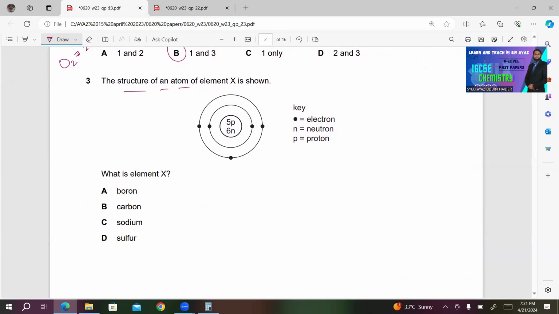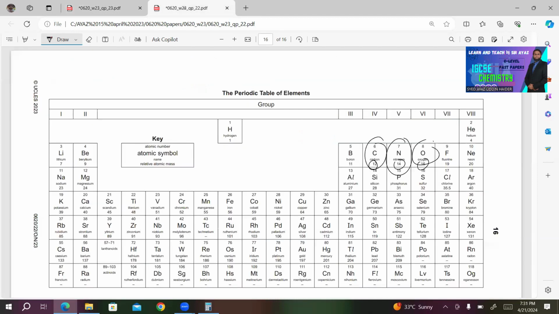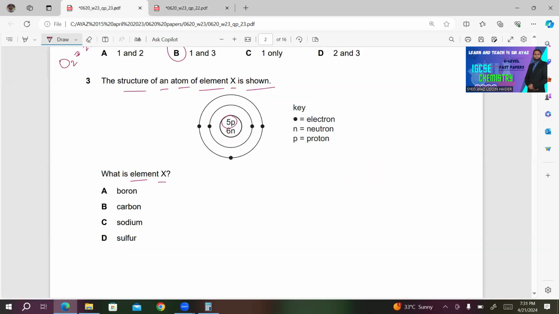The structure of an atom of element X is shown. What is element X? Protons are 5. What about the number of electrons? 1, 2, 3, 4, 5. The number of electrons is also 5, which means it's an atom, it's not an ion. So 5 protons, boron. It must be in group 3. So the element is boron. A is correct.